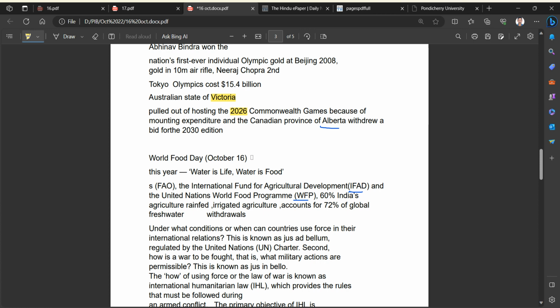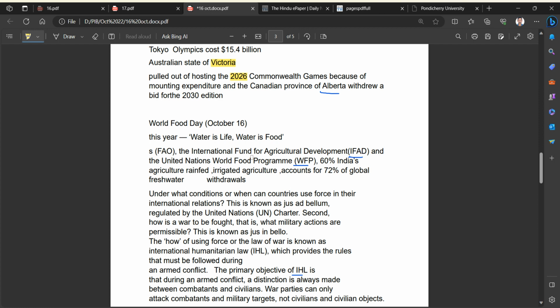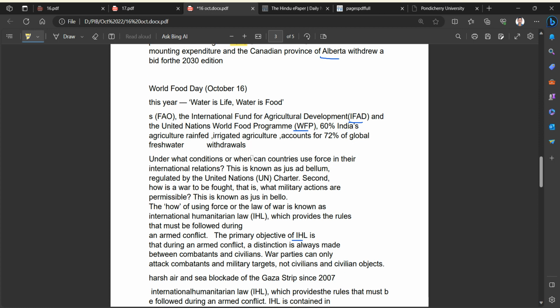Nearly 72% of global freshwater withdrawals are used for agriculture purposes only.